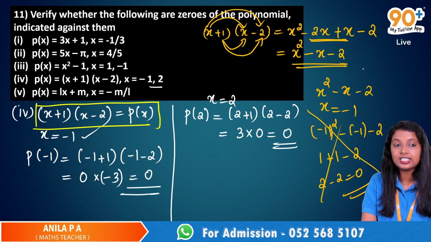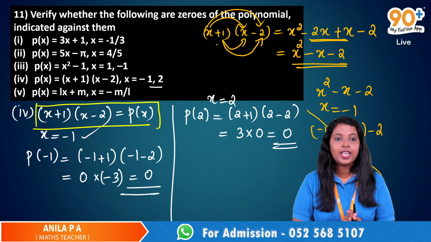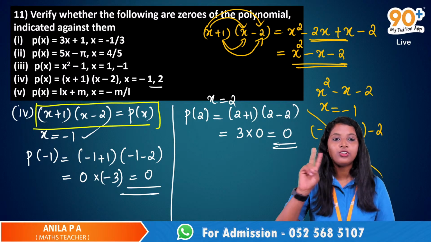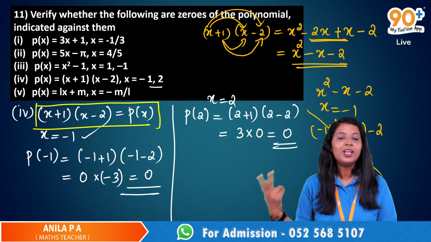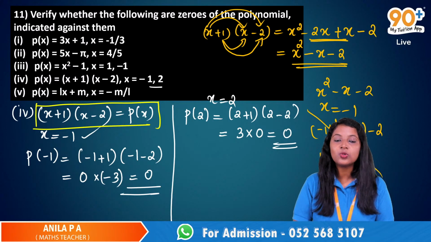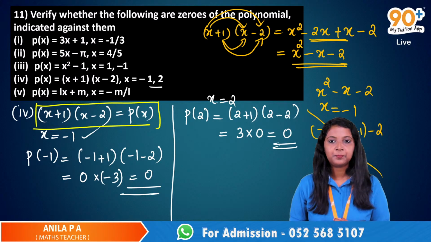No need of all this. I just want to show you that this polynomial is same as this one. So again, this is a quadratic polynomial. That's why we have got two zeros. I already told you the number of zeros is equal to the degree of that polynomial. This is actually a quadratic polynomial, that's why we have two zeros.